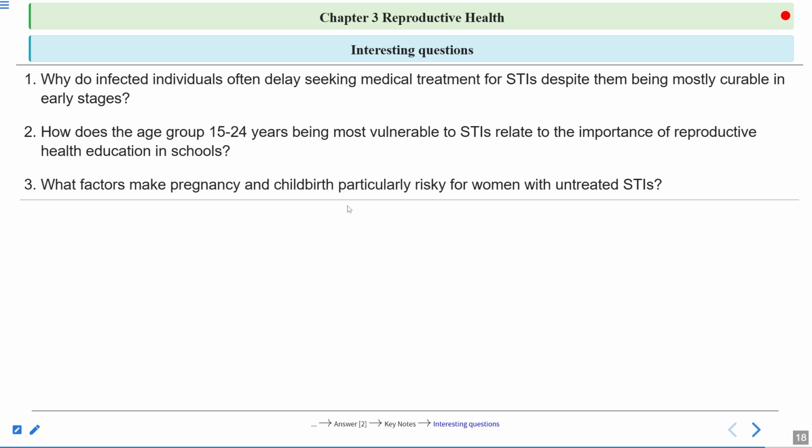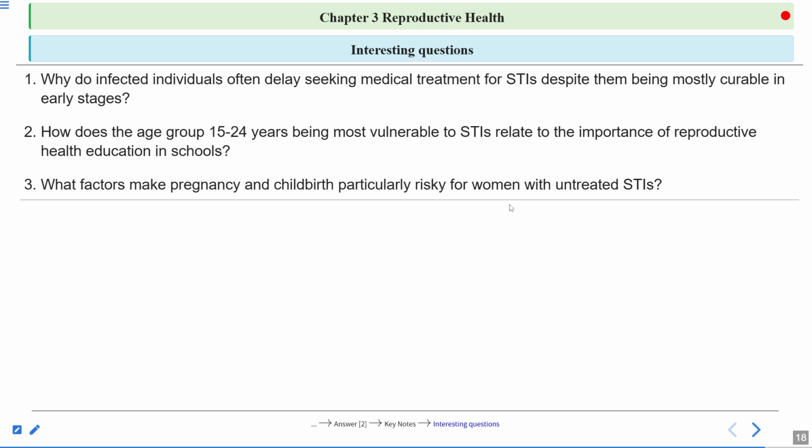Okay, why is the mother at risk? Why are pregnancy and childbirth at risk in a woman suffering from STIs? Clear?